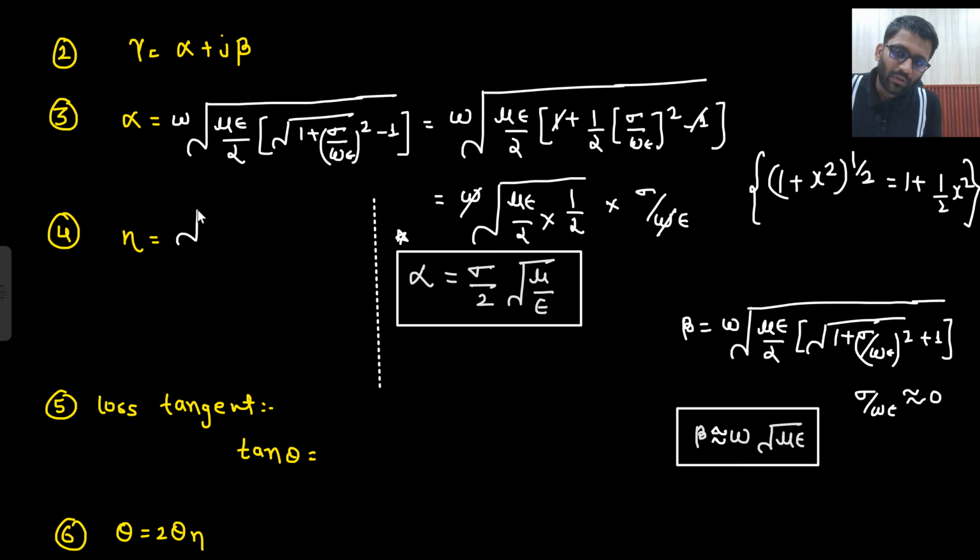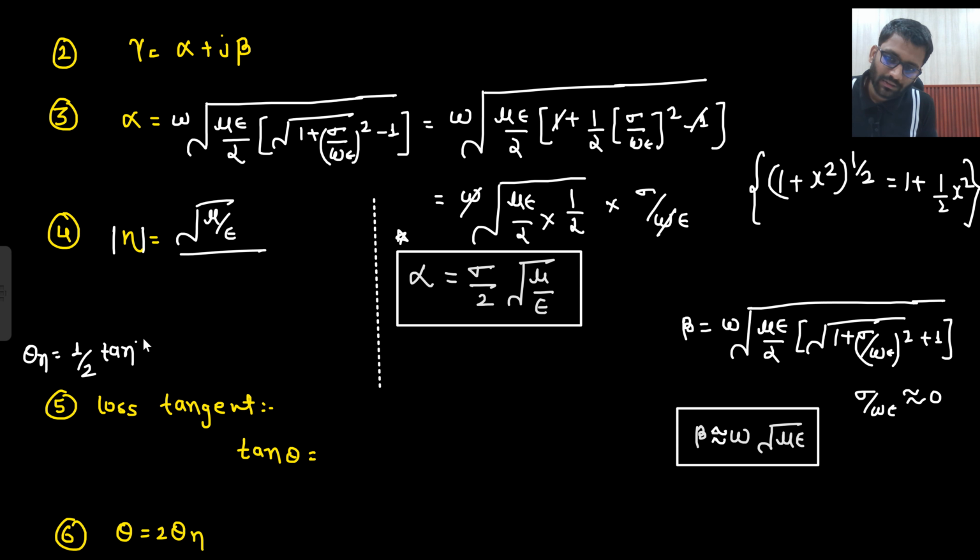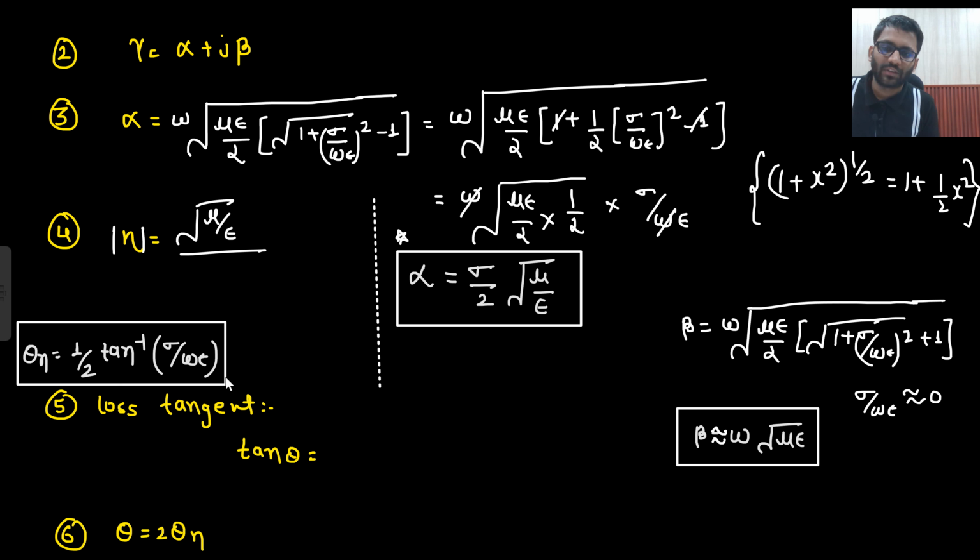So your eta was, this was your eta. I am talking about the magnitude. The angle will be given by this expression only, that is 1 by 2 tan inverse sigma upon omega epsilon. There is no doubt about that. Whatever the value of sigma you are having, you can put sigma upon omega epsilon. Since it is very much less than 1, it will be nearly equal to 0. But this is the formula which you can use.